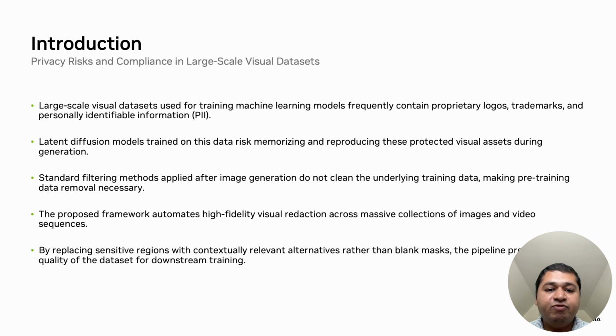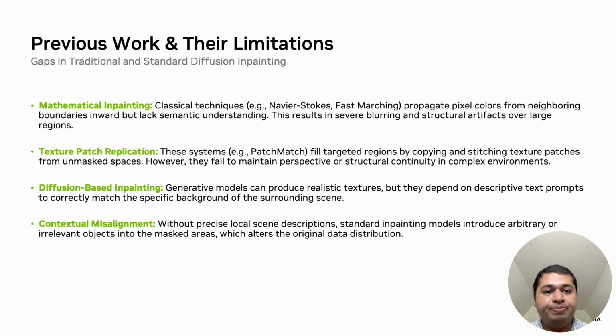To address this, we propose a framework that automates high-fidelity visual redaction across massive collections of images and video sequences. Crucially, by replacing the sensitive regions with contextually relevant alternatives rather than blank masks, our pipeline preserves the quality and semantic utility of the dataset for the downstream training. Before diving into our architecture, let's look at the existing approaches to image editing and erasure and why they fall short for this specific task.